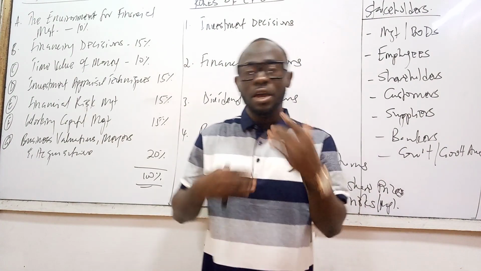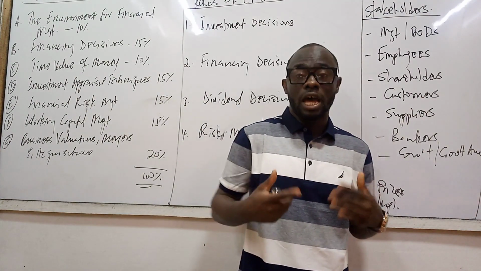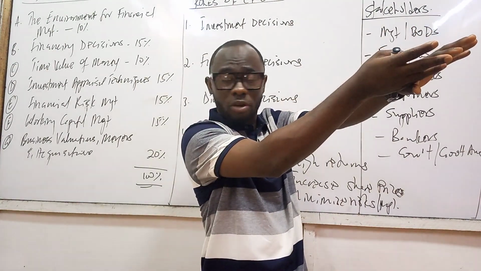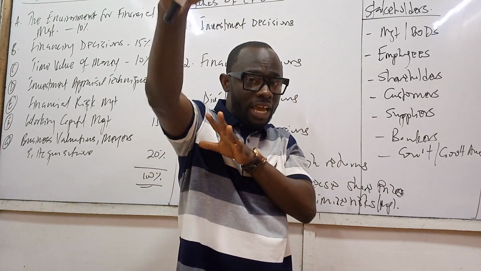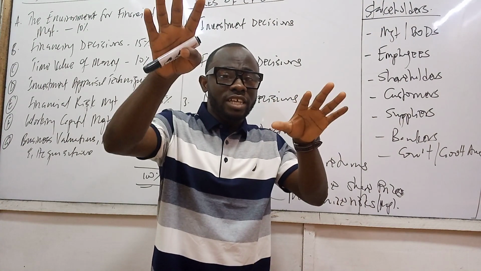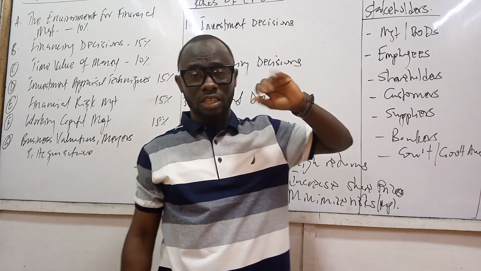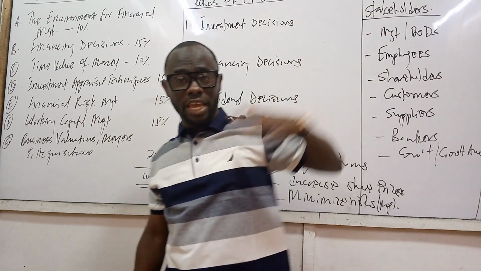The reason why this is very critical is that if a supplier has only one organization that is demanding from them, and you get to understand this later on, if they have only one organization that they are selling their products to, what it means is that the company is going to have strong bargaining power on them.